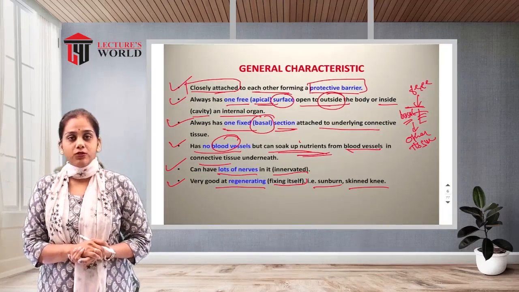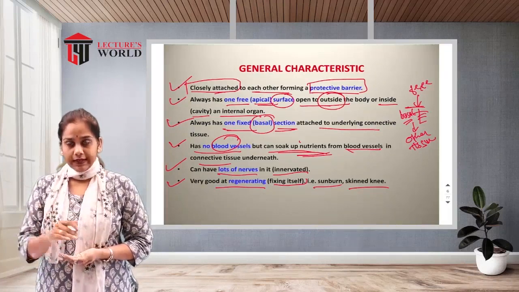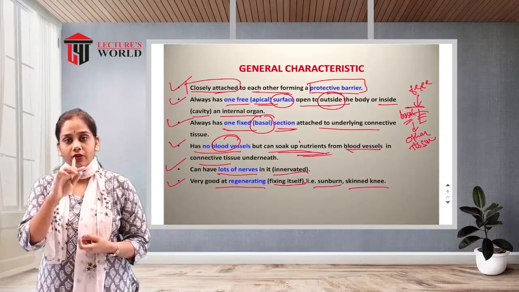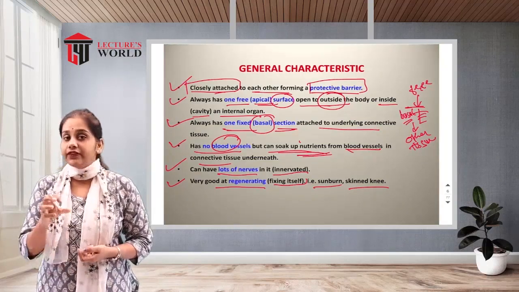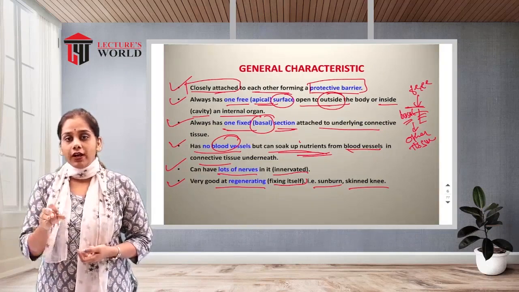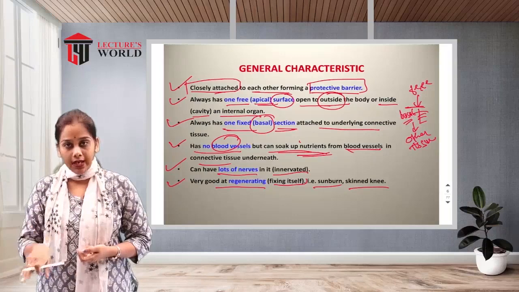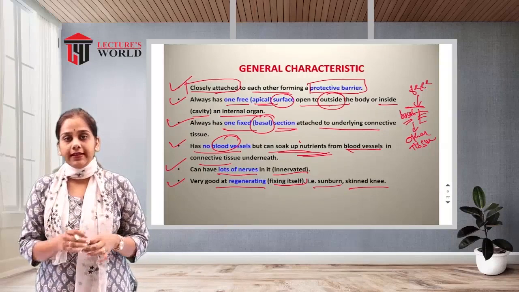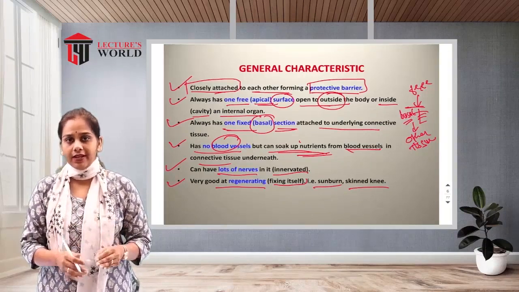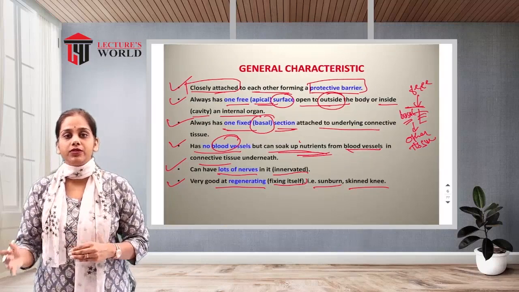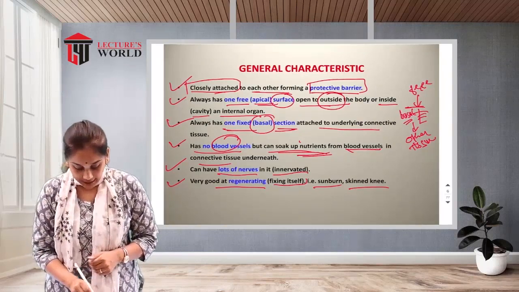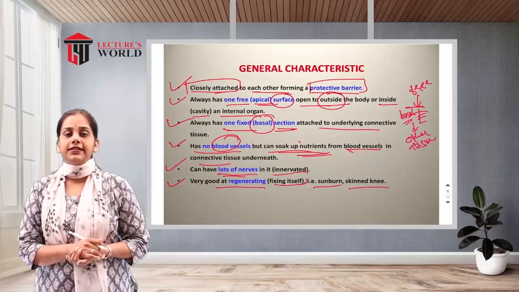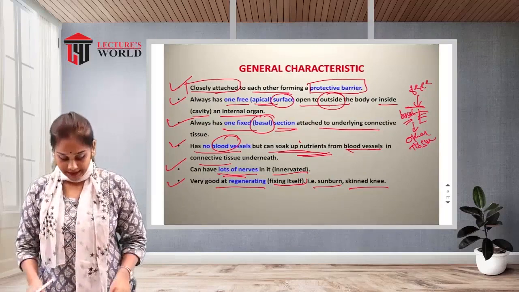First, it is closely attached to the outer layer, so they form a protective barrier. Then there is one free end over the outer surface. Then there is one fixed basal surface that is attached with the underlying tissue below the epithelial tissue. There is no blood supply, but there is a nutrient supply because of the vascular area below the tissue. Then there is a lot of nerve supply, and it has a regenerating capacity.